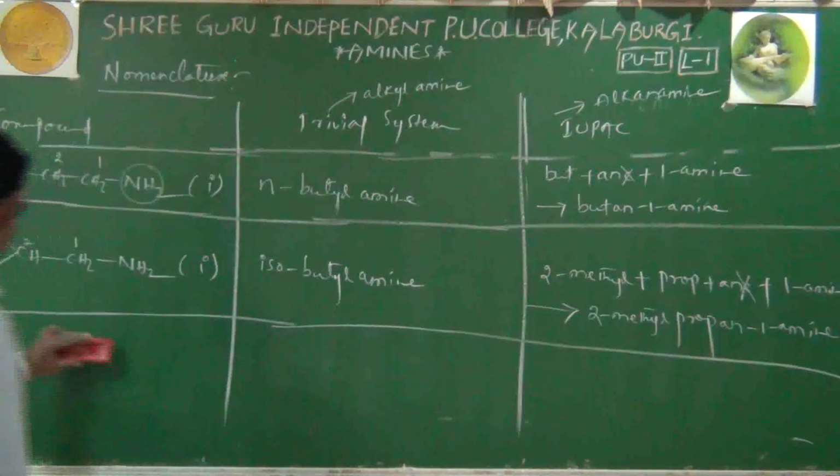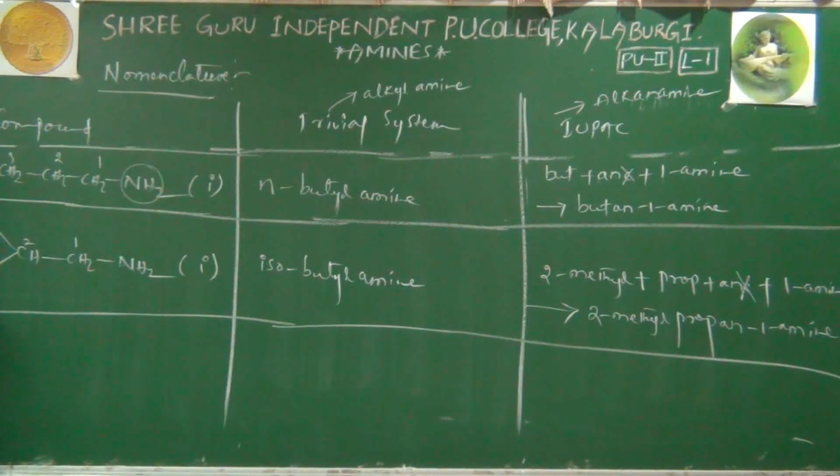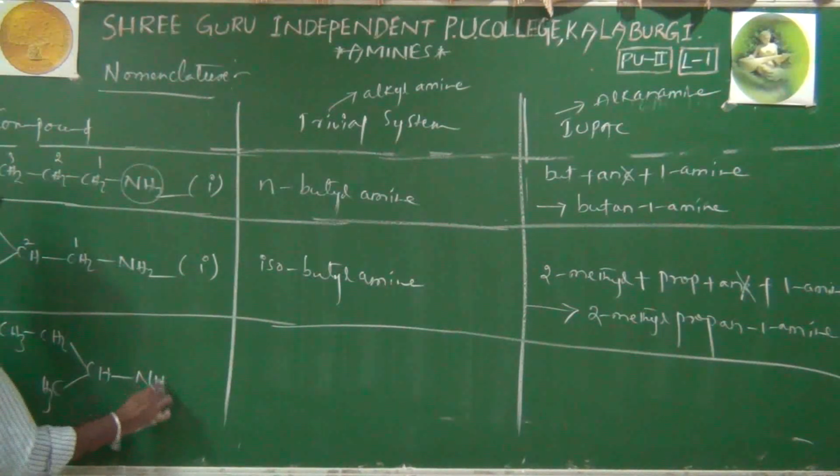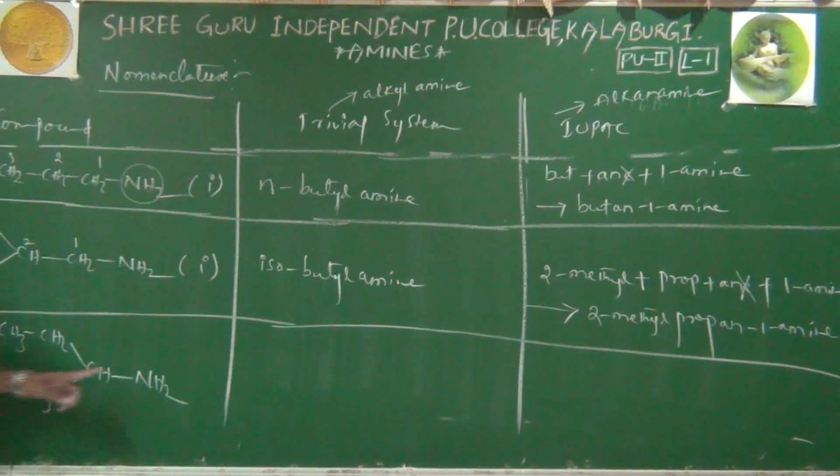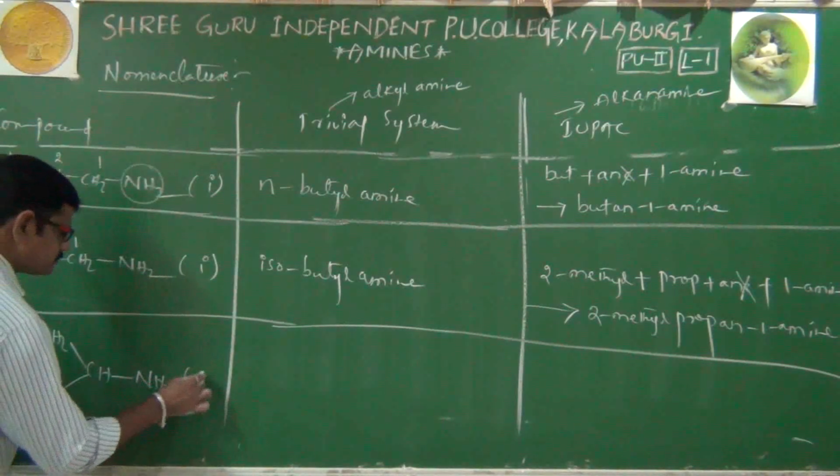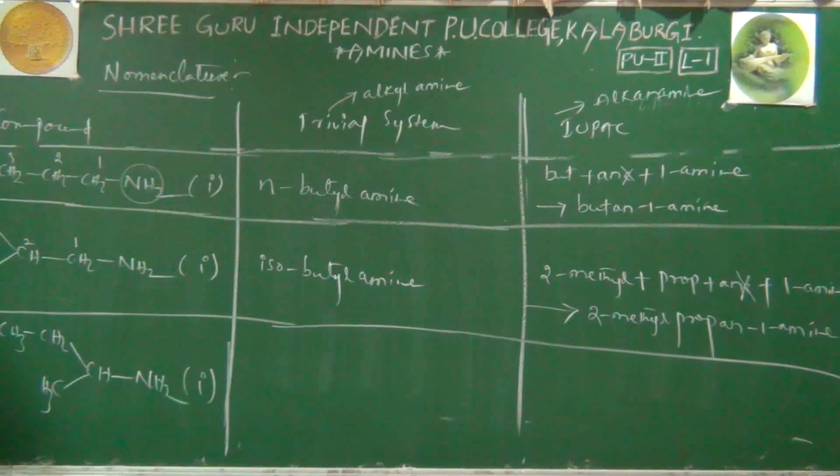Next, here one question arises. NH2 is attached to only one carbon atom. 100% it is a primary amine only. Next example we'll see: CH3, CH2, CH, CH3, NH2. Here also the nitrogen is connected to just one carbon only. 100% primary amine, no doubt. No doubt at all. But here, see the difference.